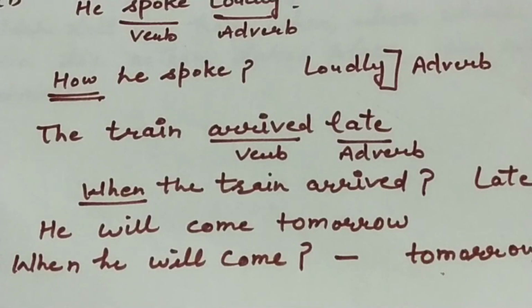Let us try to understand the topic with more examples, like, the train arrived late. In this sentence, the word arrived is a verb, and if we ask the question when to the verb arrived, then the answer comes late. So, late is an adverb. Another example, he will come tomorrow. When will he come? Tomorrow. Tomorrow is also an adverb. Is it clear to everyone?